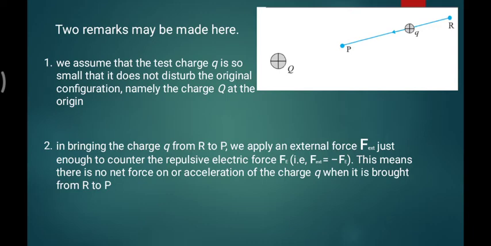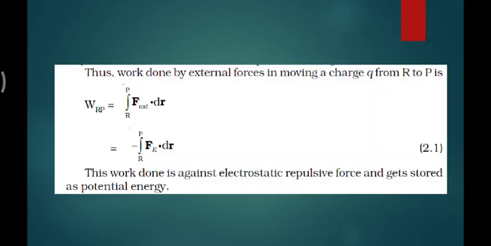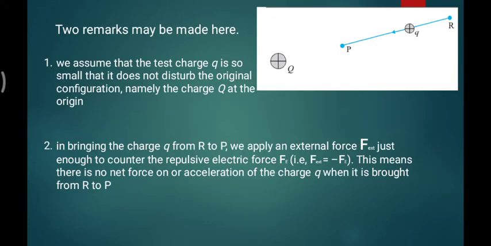So acceleration is zero. It is moving with a constant velocity, but there is no acceleration. It will not accelerate the test charge continuously, because we are not exceeding that much force. This is called the second remark, which can be possible in this case.